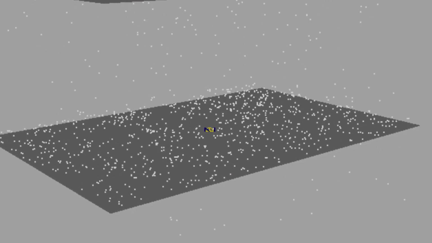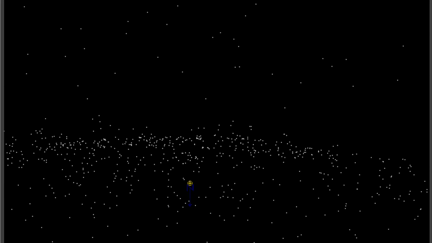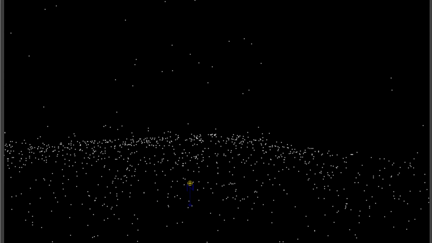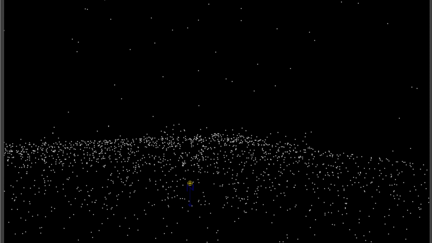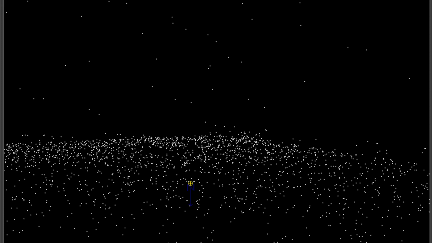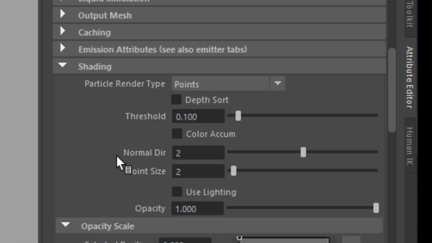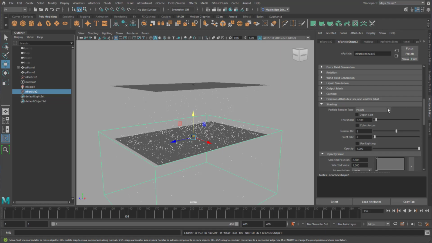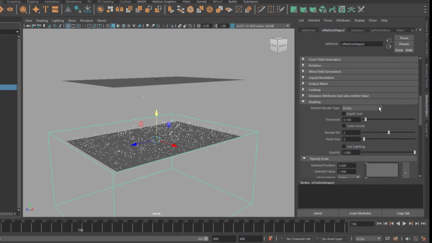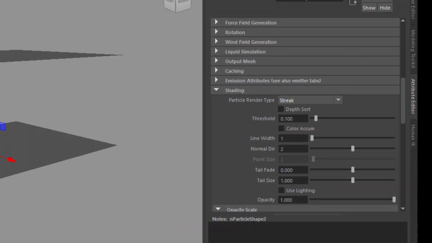You can turn the points into spheres and render this in Arnold with motion blur so the rain looks like streaks. We'll stick to a typical appearance of the outdated Maya renderer in order to see not raindrops but streaks of rain without motion blur. I select the first particle and open the shading section. There I choose streaks as the particle render type. I do the same with the child particle, streak as the render type, and I'm done.